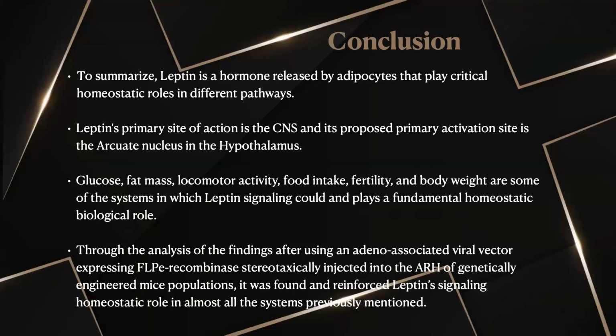And in conclusion, leptin is a hormone released by adipocytes that plays a critical role in homeostatic roles in different pathways. Leptin's primary site of action is the central nervous system, and its proposed primary activation site is the arcuate nucleus in the hypothalamus. Glucose, fat mass, locomotor activity, food intake, fertility, and body weight are some of the systems in which leptin signaling could play, and plays, a fundamental homeostatic biological role.